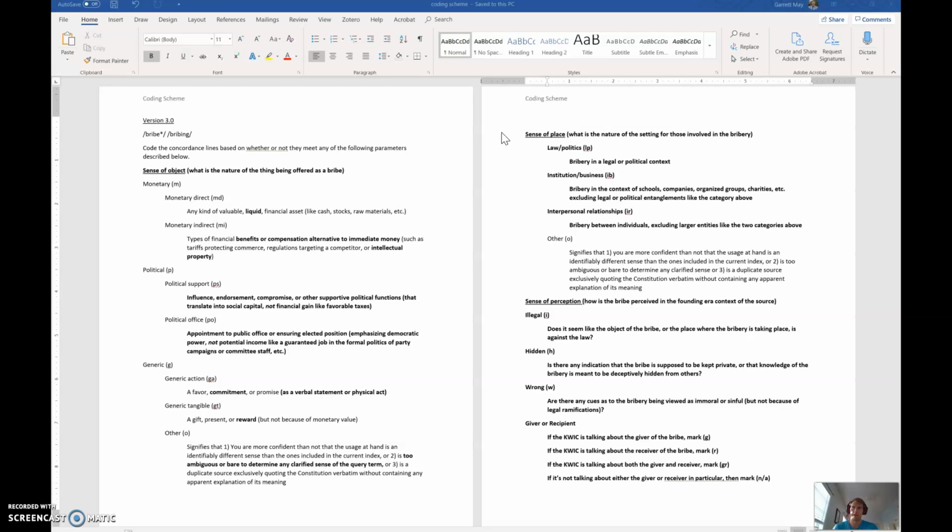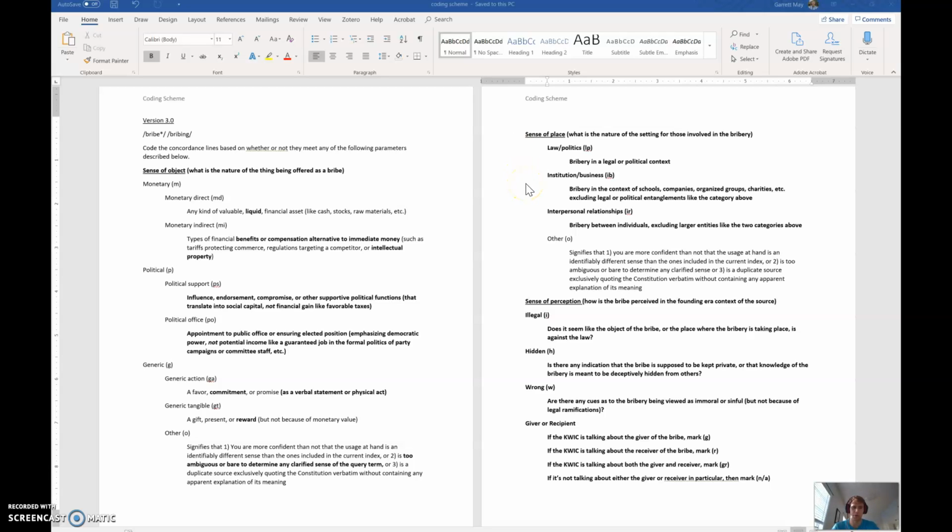Now, previously we didn't have a way of describing all the things that are going on in the meaning of that source. But now we can say, okay, it's a monetary bribe, it's a monetary direct object for the bribe, but it's taking place in politics, right? It's trying to secure votes. So it's in a political context. So now we can describe that while also recognizing what the thing is that's being used as the bribe and where or in what context the bribe is taking place.